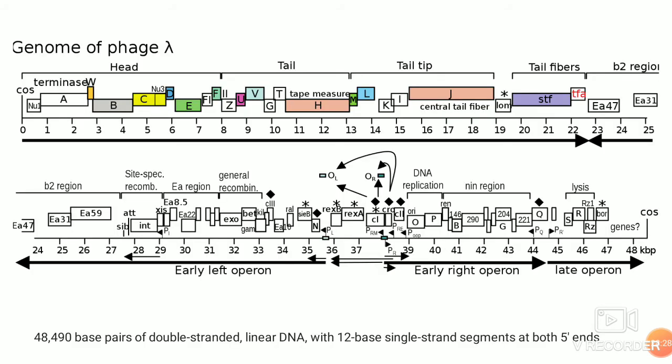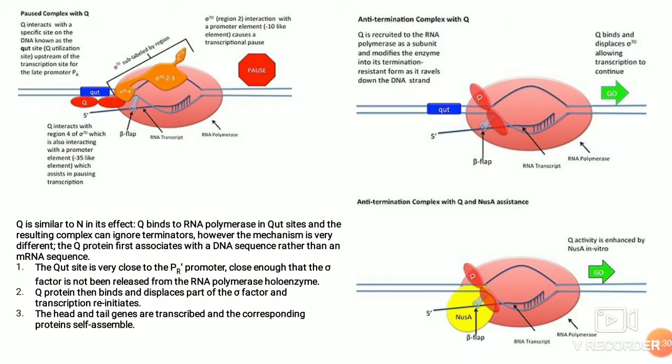There is one more protein which is produced from the right promoter, which is called the Q protein. Q protein also acts as an anti-terminator, which is similar in effect to the N protein. This Q protein binds to RNA polymerase, interacts with the sigma factor, and displaces the sigma factor, and there is transcriptional reinitiation. That means the head and the tail genes are transcribed, and the corresponding proteins self-assemble.